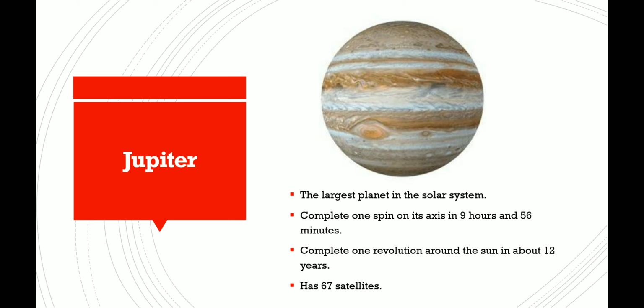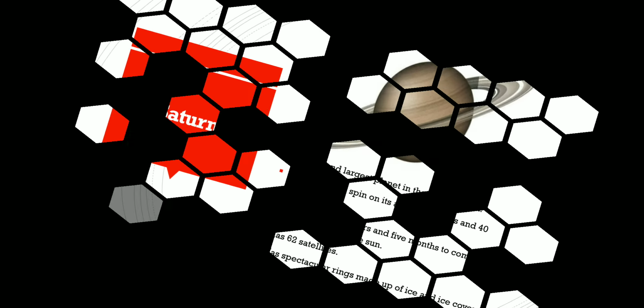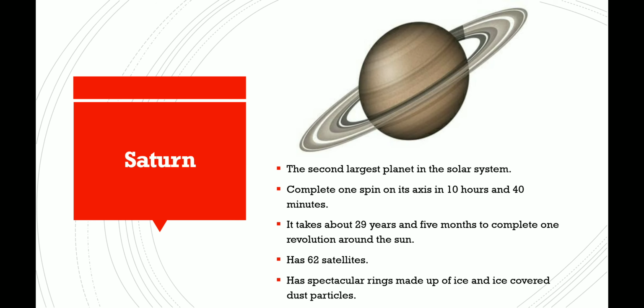Move on to the sixth planet, that is Saturn. If Jupiter is the largest planet, then Saturn follows. Saturn is the second largest planet, which spins on its axis in 10 hours and 40 minutes and takes 29 years and 5 months to complete one revolution around the sun. It has 62 satellites, out of which 53 are confirmed and 9 are unconfirmed. Saturn has a spectacular ring made up of ice and ice-covered dust particles.